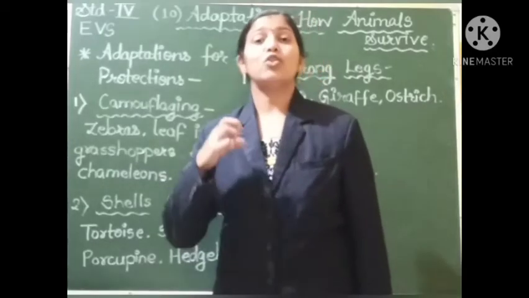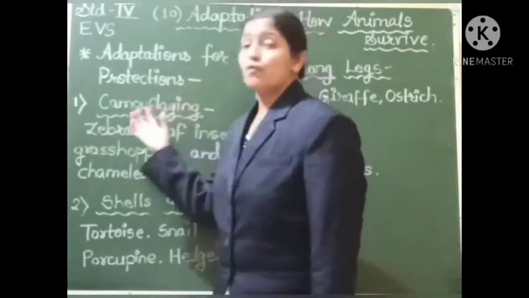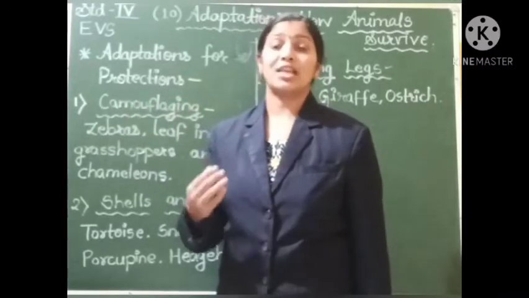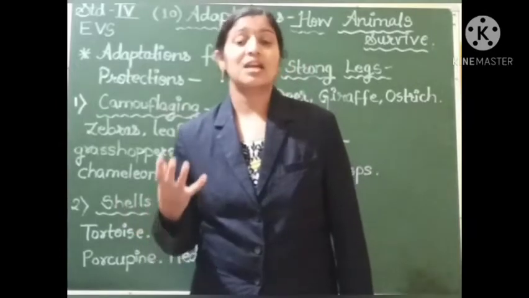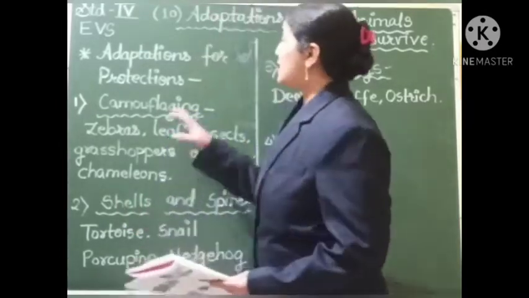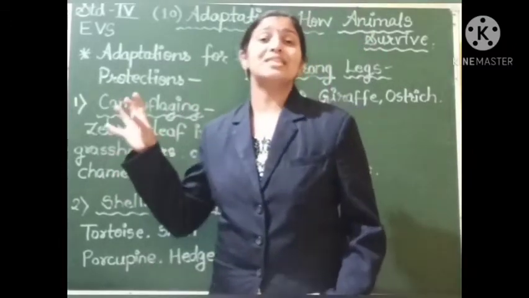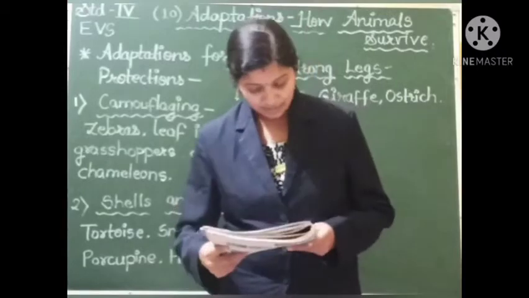This ability of the animals to change themselves is called camouflaging, and the animals which are able to merge their colors with their surrounding colors are called camouflaging animals. So this adaptation helps them to protect themselves.